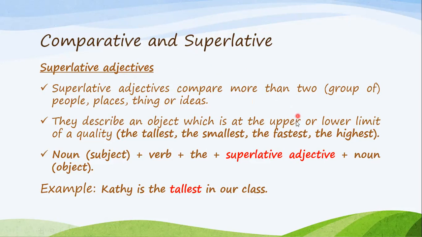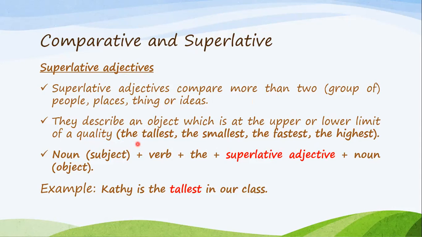That's why it's called here the upper limit, the highest, the fastest, or the lower limit when I say the smallest, the shortest, the least. So they describe an object which is at the upper or lower limit of quality. So, for example, the most kind student or the kindest student in class. So I'm comparing that student to the group of the class. That's why it's a superlative adjective.